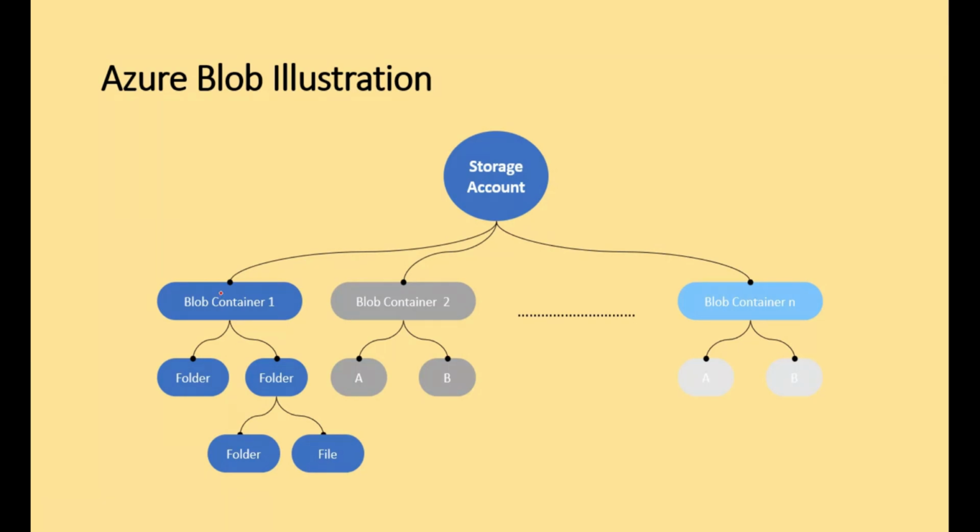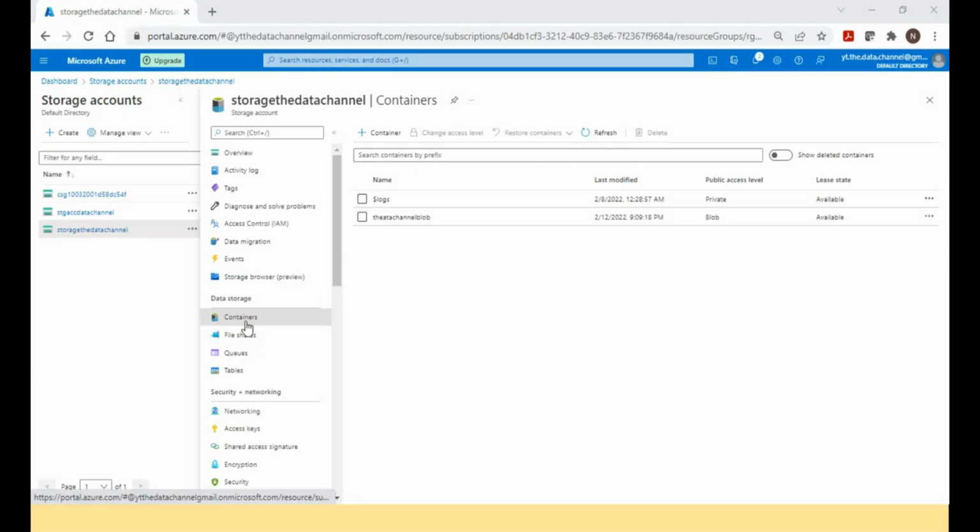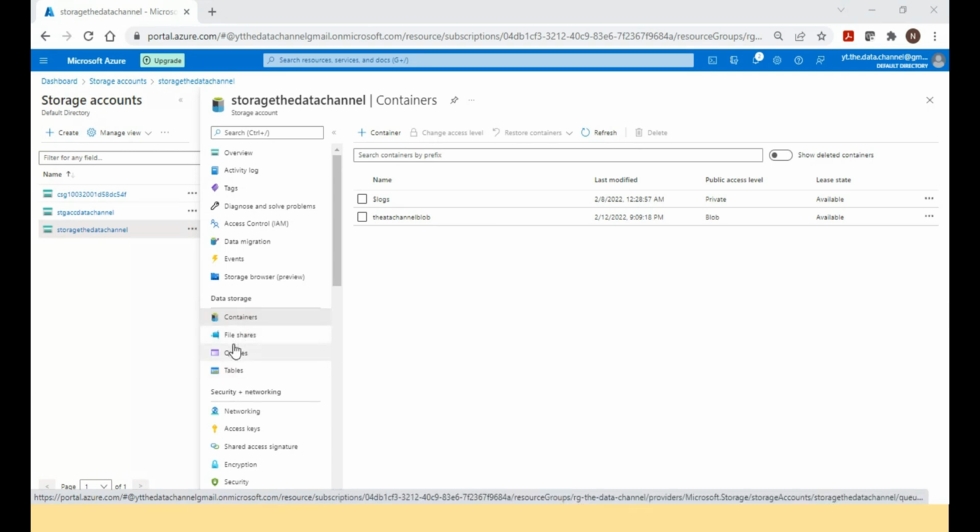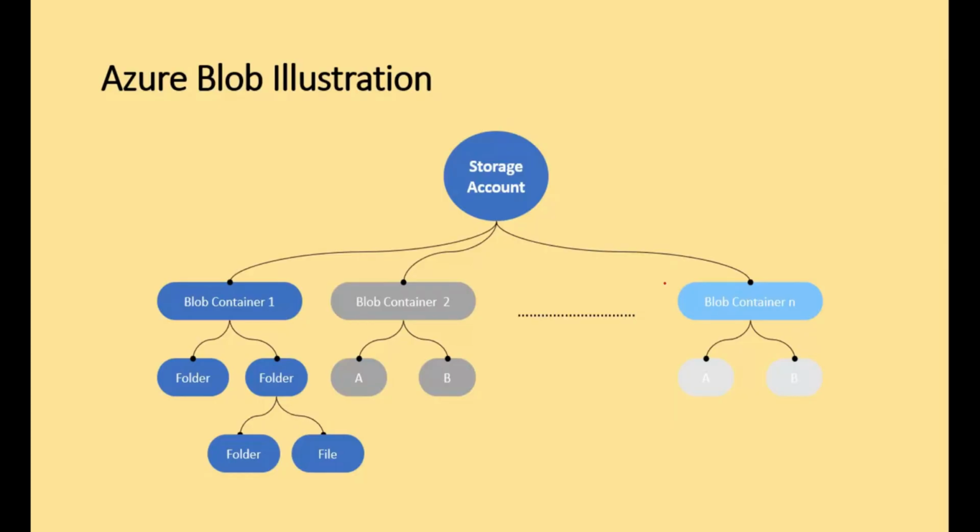Suppose you want to use a blob, right? So once you create a storage account, you'll have all these things. As you can see here, once you create a storage account, you will have containers, file shares, queues, tables. So these are just options, but these are not created by default, right? So when you want to have a blob storage, you have to use the containers here, right? So that is what we call a container here, right?